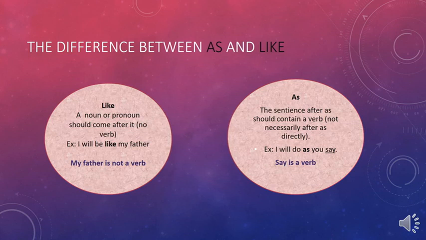While for as, the sentence after as should contain a verb, not necessarily directly after as, but anything after the noun or pronoun after it. So the example, I will do as you say. Notice here that we have say, a verb. That's why we used as. And you will see in the exercise that we will solve after that, that it's very easy to learn.